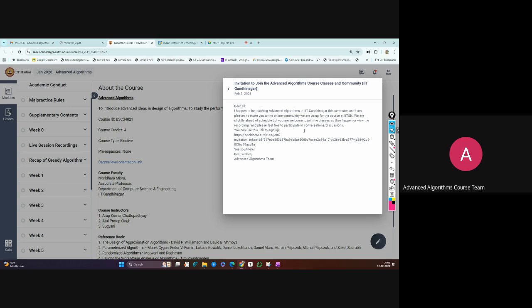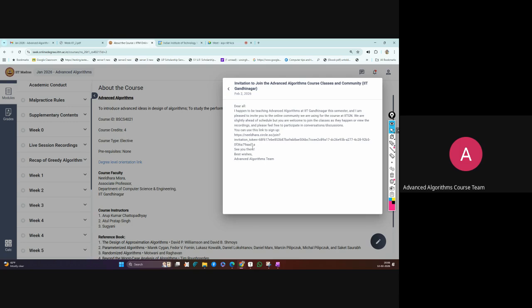In the previous terms, profs took some of the live sessions for the course, like this session. But this time, the prof is taking the live classes in IIT Gandhinagar, and the same classes are also available online. The prof shared an invitation link for that circle, which is a web portal.